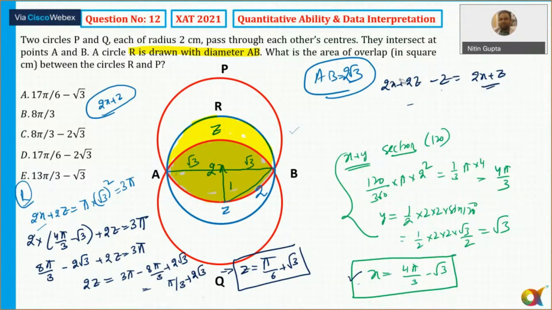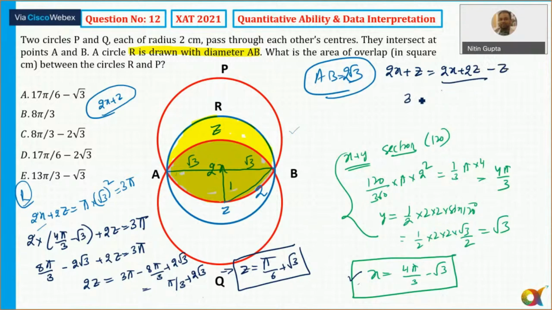Calculate what is the value of 2x plus z. That is the area. Okay. So 2x plus z, ये calculate करना है. We all know what the z, what is 2x. So 2x plus z. Already know 2x plus 2z, that is equal to 3 pi.